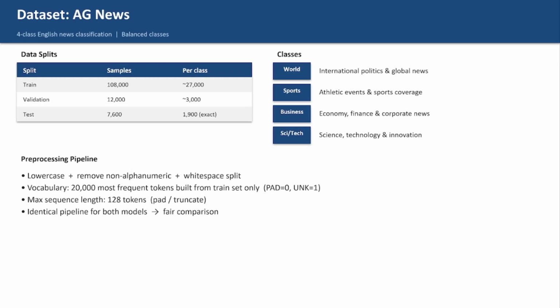The dataset we use is AG News, a four-class English news classification benchmark. The four categories are world, sports, business, and sci-tech, and all classes are balanced. We split the data into 108,000 for training, 12,000 for validation, and 7,600 for the final test. Both models use the exact same pre-processing pipeline, so the comparison is fair.